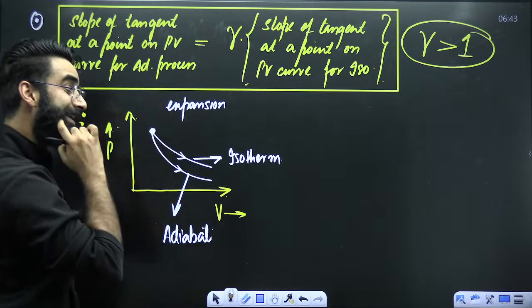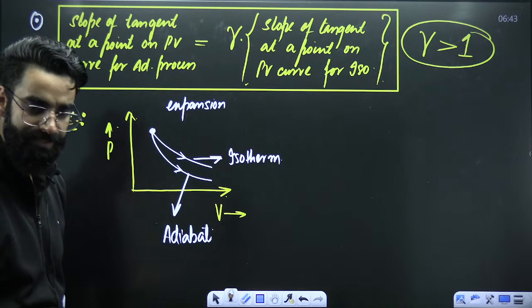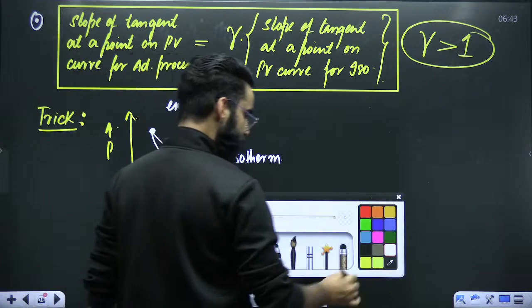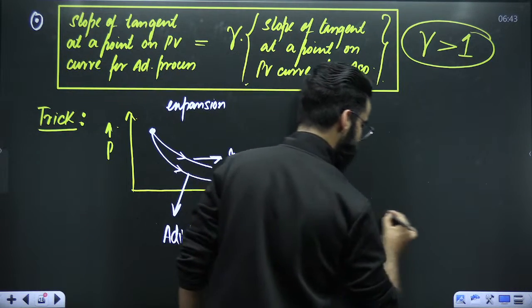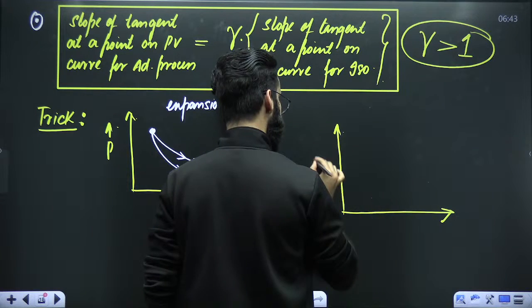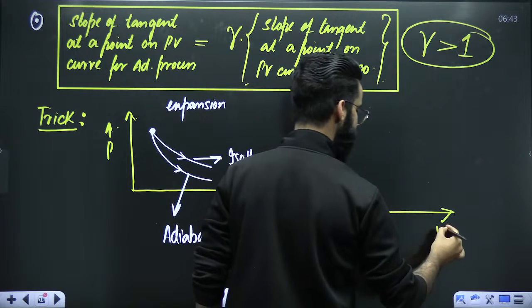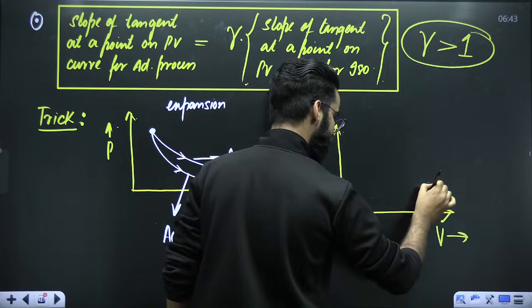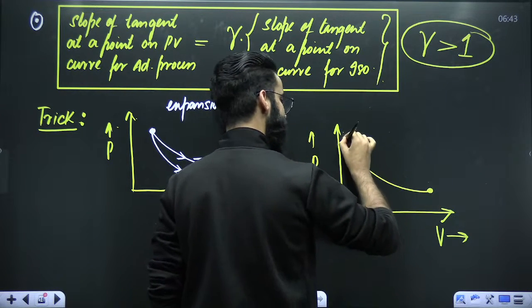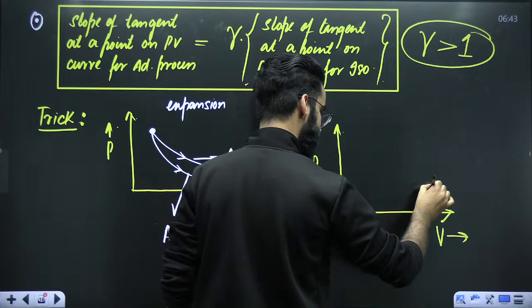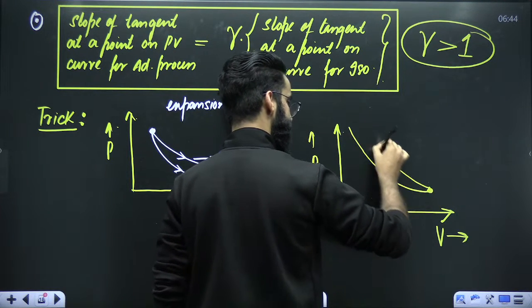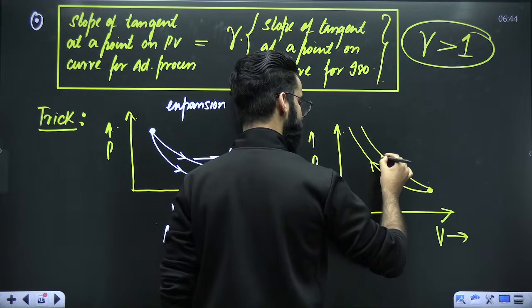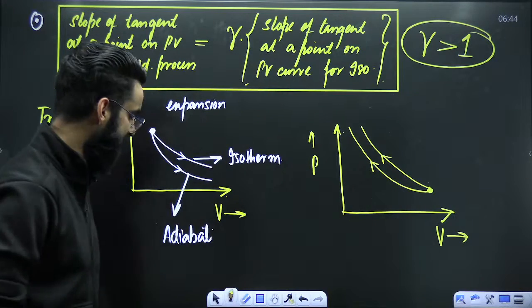The other one automatically is going to be adiabat. As simple as that, right? For example, you have two graphs like this. This is pressure and this is volume. Let's say I'm starting from this point, and I'm making two hyperbolas like this. These are the two hyperbolas which I made. I'm keeping the arrow towards left.